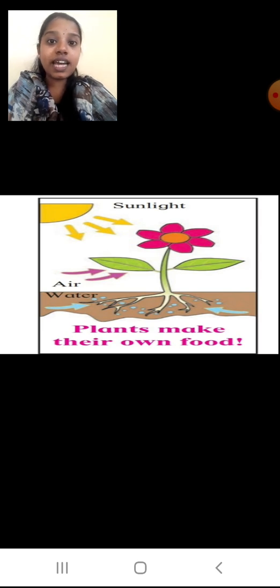So again they are depending on a non-living thing for making their food. Again, if water is not there, can the plant make the food? No. If soil is not there, can the plant grow? No. So all these non-living things are very important for the plant to grow. So I hope you understood the interaction between the living and the non-living things.